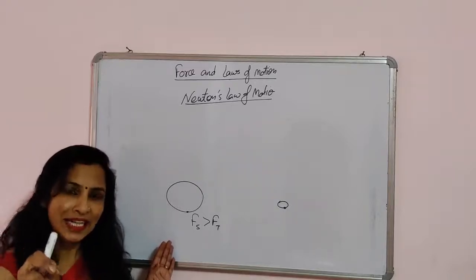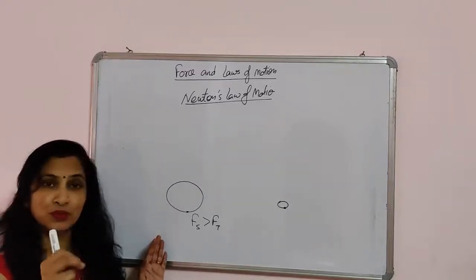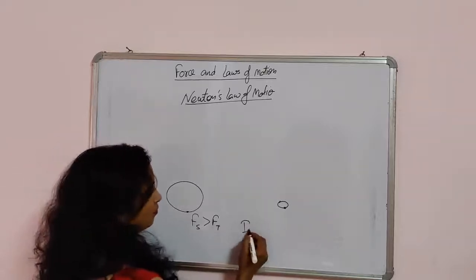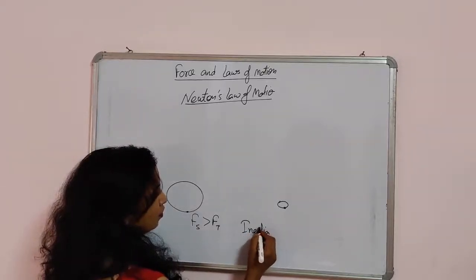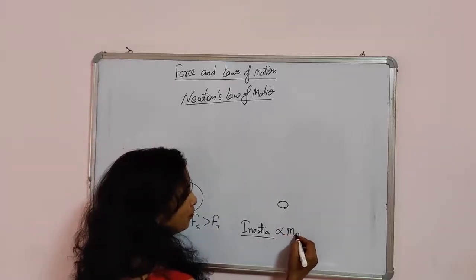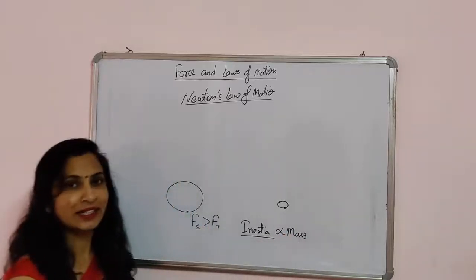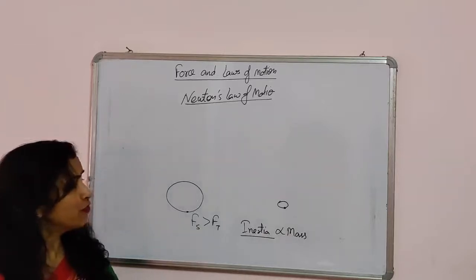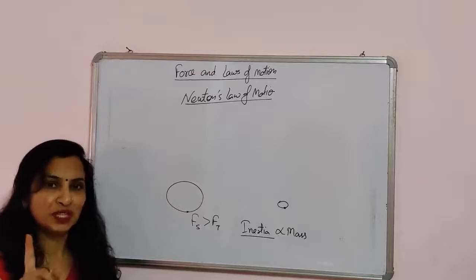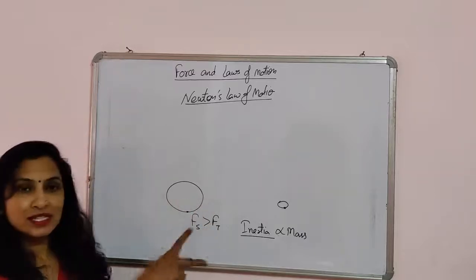So what is the exact name we give to this tendency? This is called inertia. Inertia actually depends on the mass of a body. Greater the mass, greater the inertia. If you want to change the state of rest, you have to apply more force where the mass is greater, like in this example.